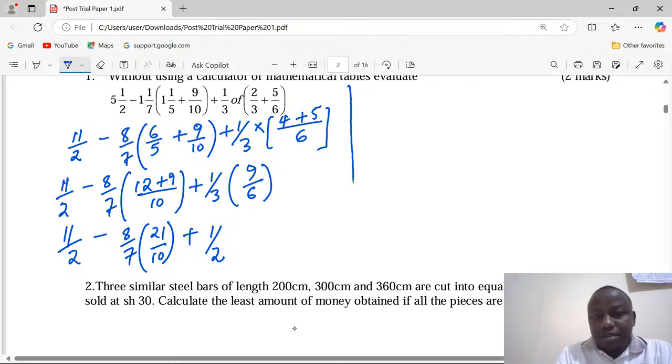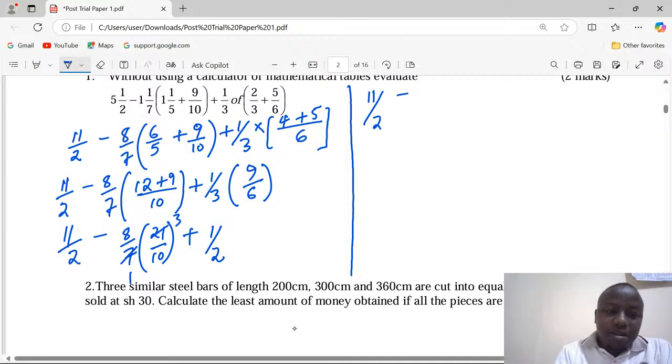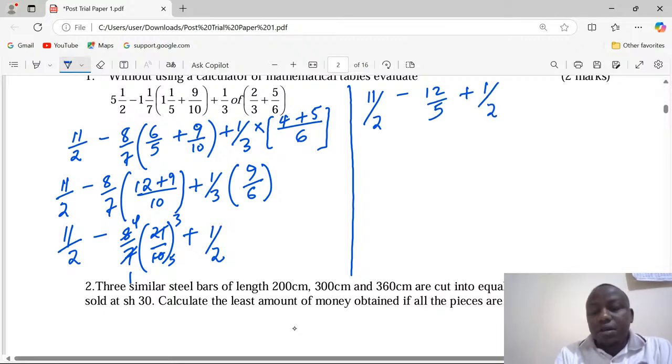Let me subdivide my space so that I have 11 over 2 minus, this is by 7 1, by 7 3, then by 2 4, and by 2 5. So this is 12 over 5 plus half, whereby the LCM now is 10.